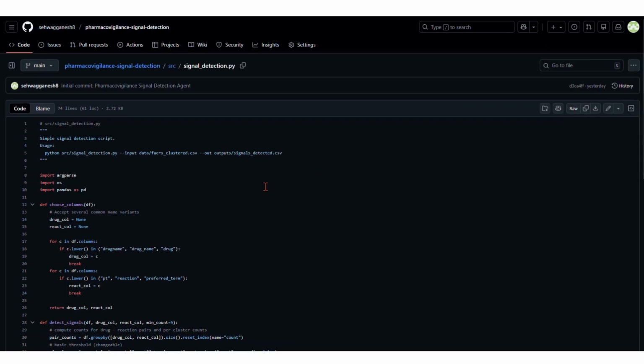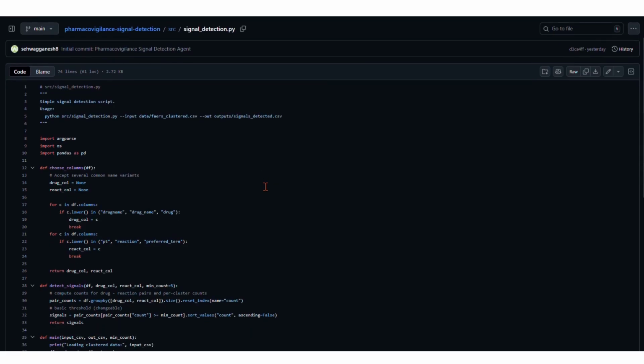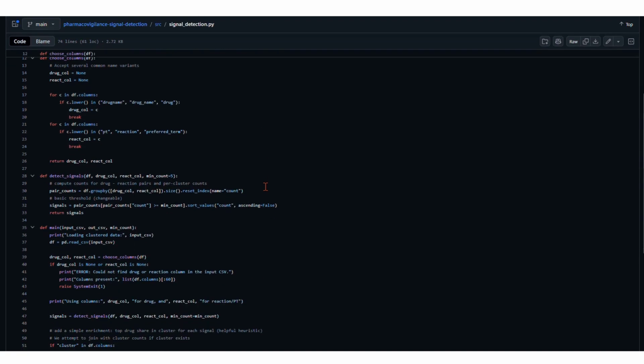This is the core pipeline of our system. Here, we pre-process adverse events data, generate embeddings, apply clustering algorithms, and pass the clustered data to an LLM agent for signal analysis.